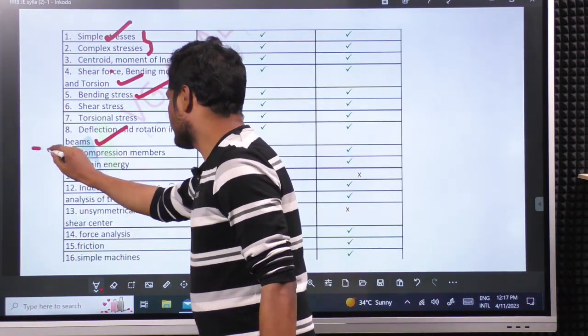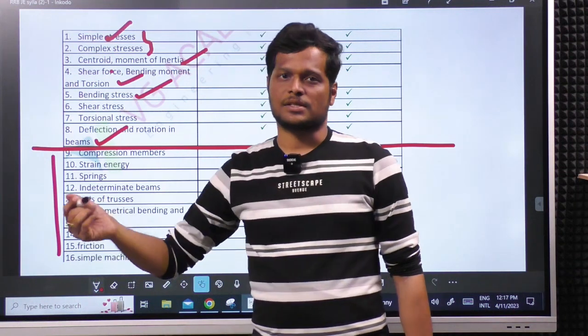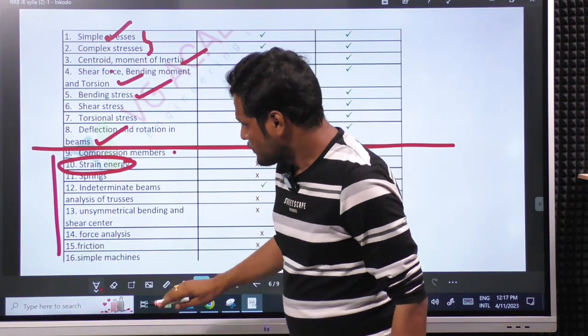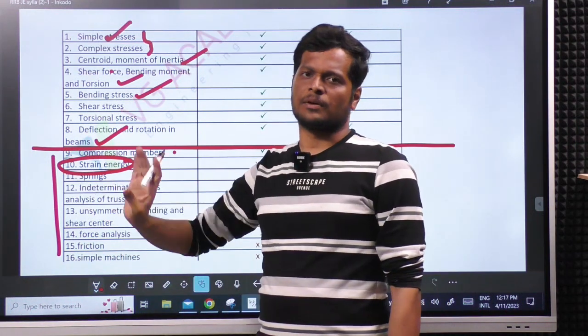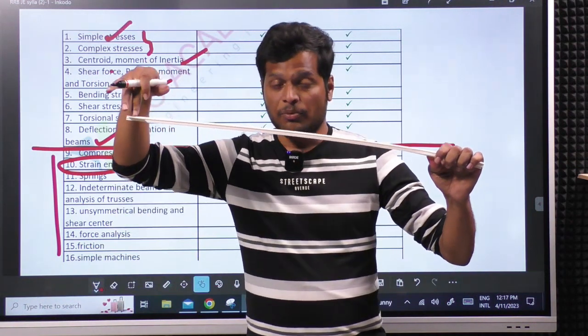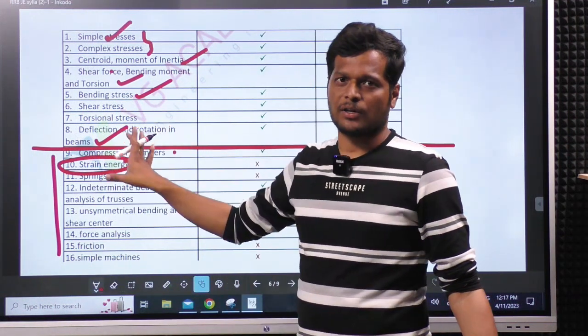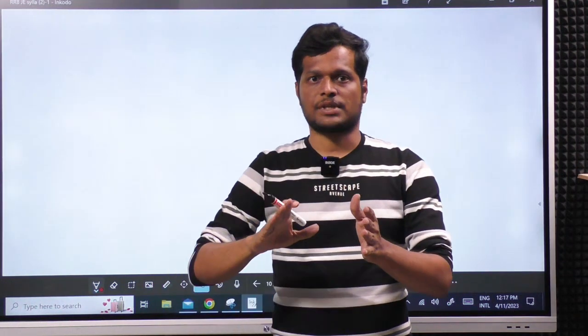With this the concept of strength of materials will complete, and from this we will have only applications related to strain energy. This is also separate. Compression members, springs, and thin cylinders, which are not in your syllabus, but we will cover the basics of thin cylinders as well, that is applications. And the amount of energy we lose while applying this load, we will study as strain energy. So this is your syllabus majorly. As I said, initially I will start with forces, that is the shear force diagram and bending moment diagram, the first topic we are starting.